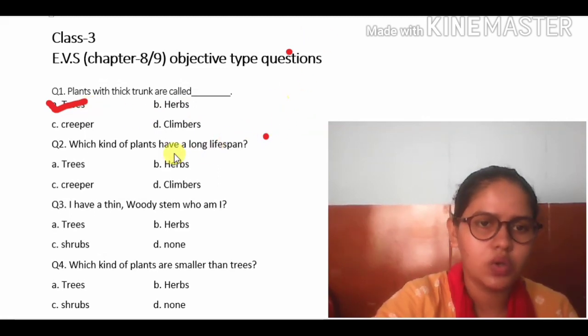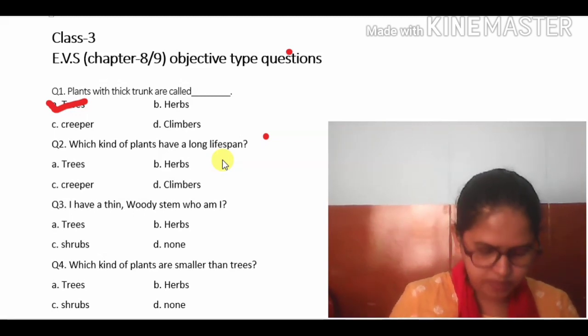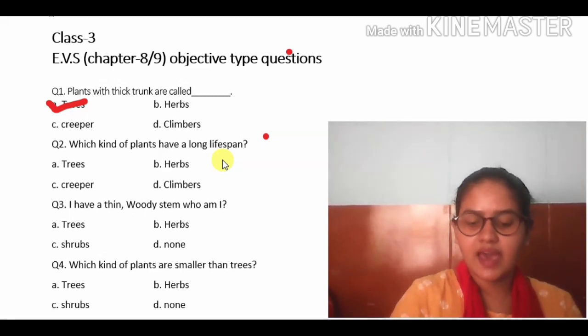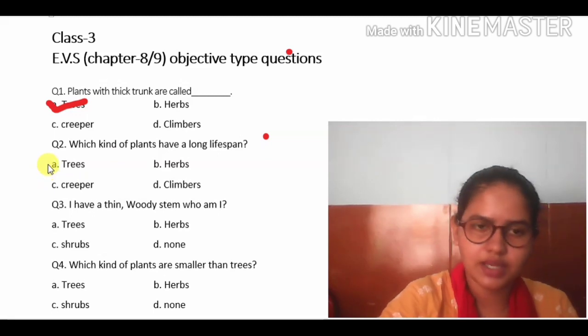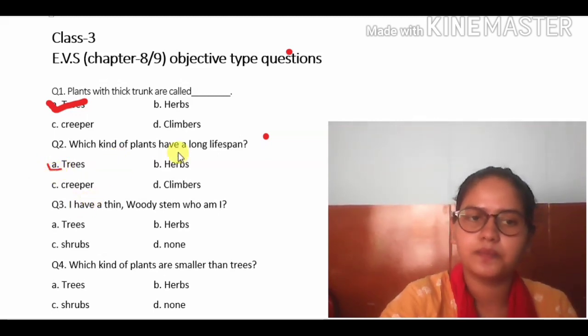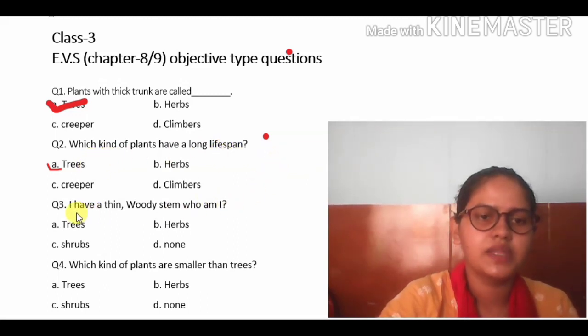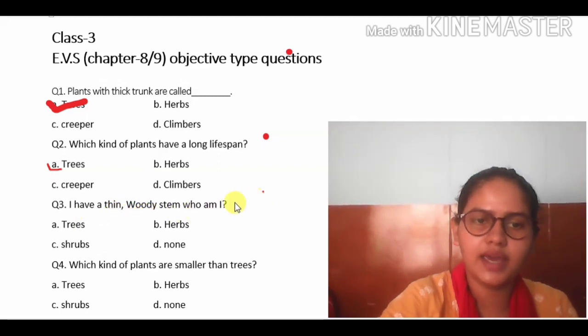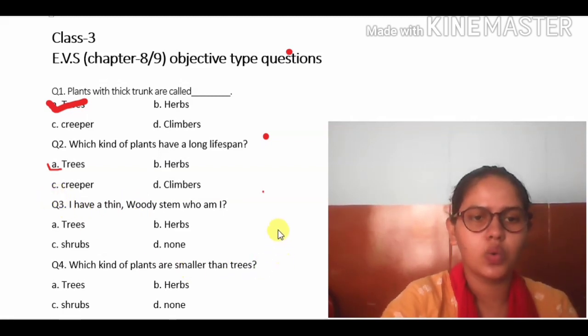Now the second one is, which kind of plants have a long lifespan? So you can open your page number 58. Who has a long lifespan? The tree has a long lifespan. So we will take tree. The second answer is A. And you can go through this one, I have a woody stem. Who am I? Then we will continue with this.